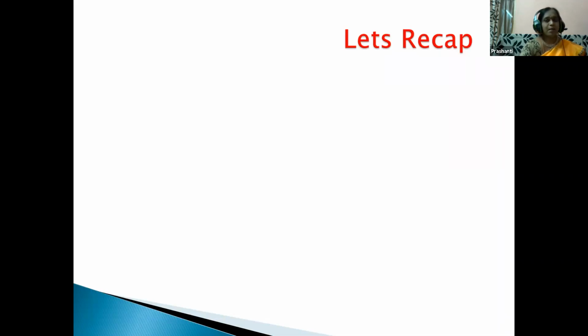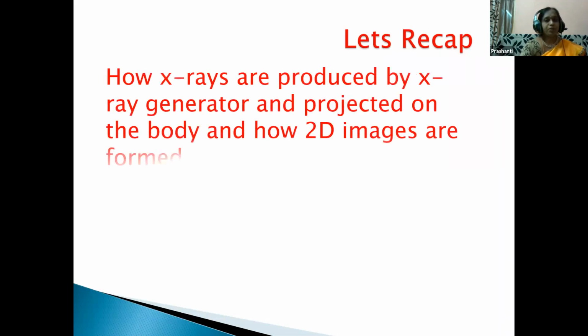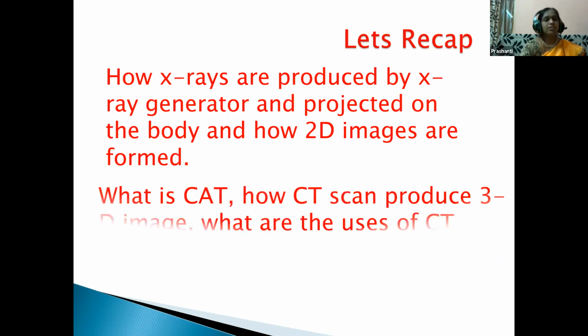Children, let's recap what we have learned. Yes, children, we have learned how X-rays are produced by the X-ray generator, how they are projected, and how two-dimensional images are formed. We also learned about the CT scan, how it produces a 3D image, and what the uses of the CT scan are.